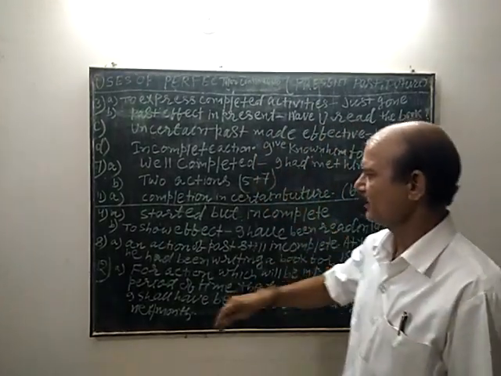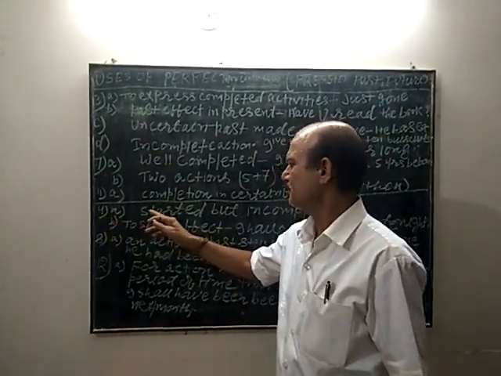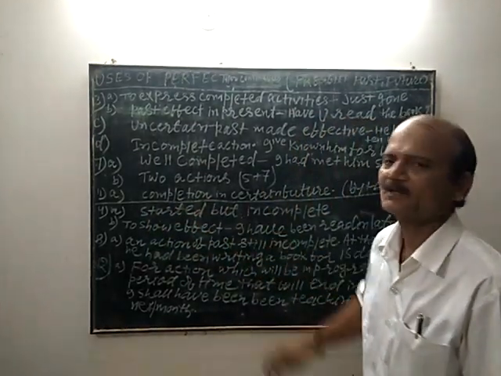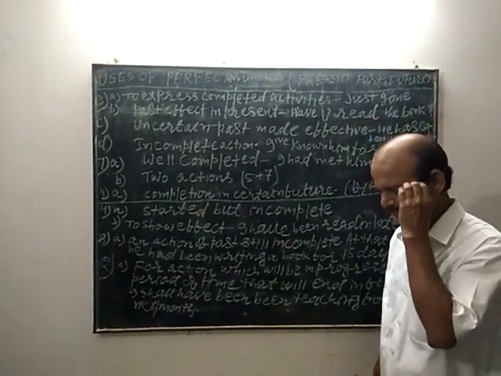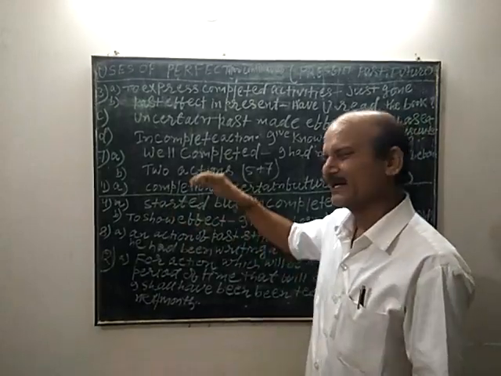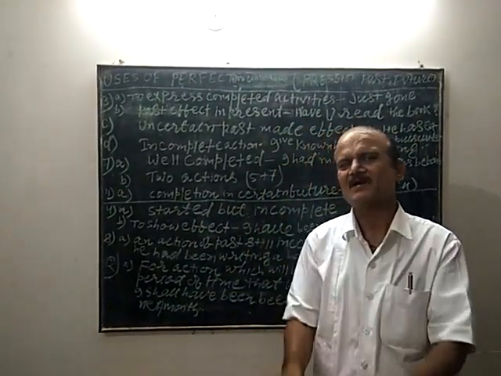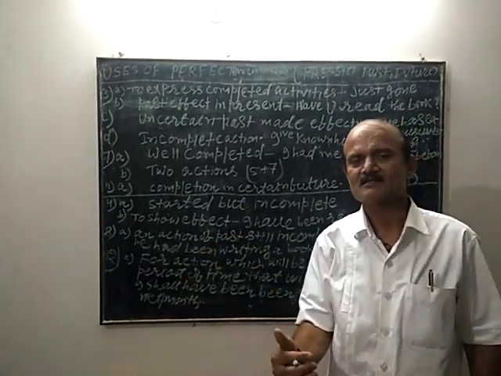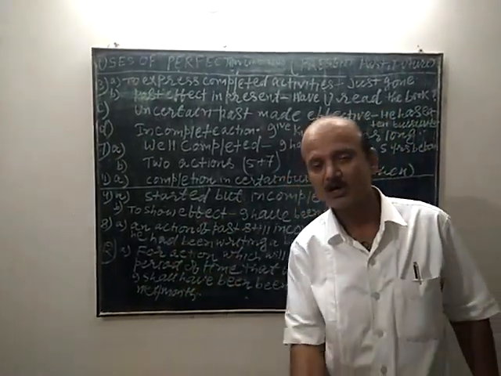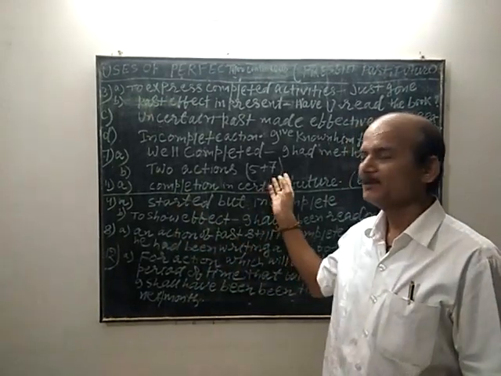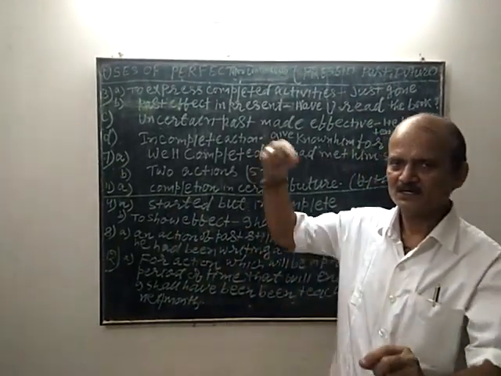Anyway, now let us see present perfect continuous tense. In present perfect continuous, a piece of work which starts and is continuous, the name of the tense is perfect continuous.